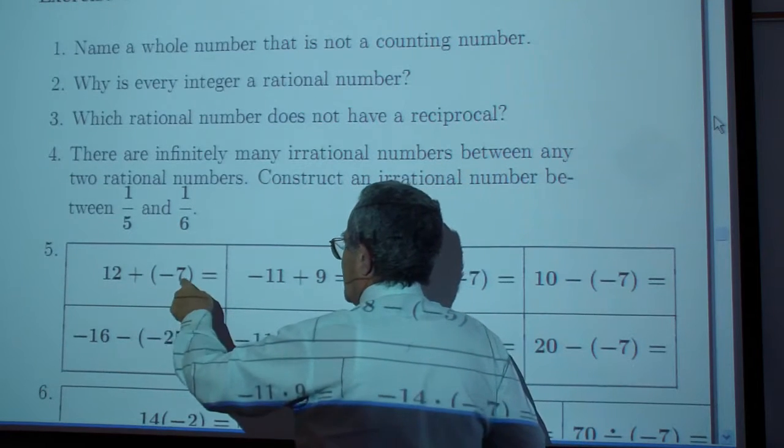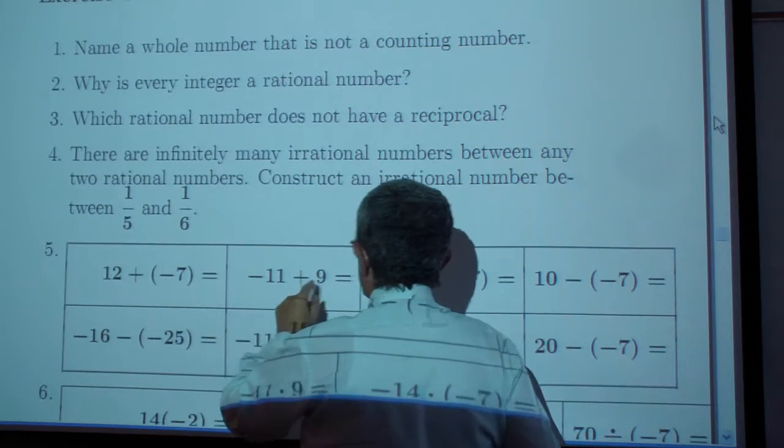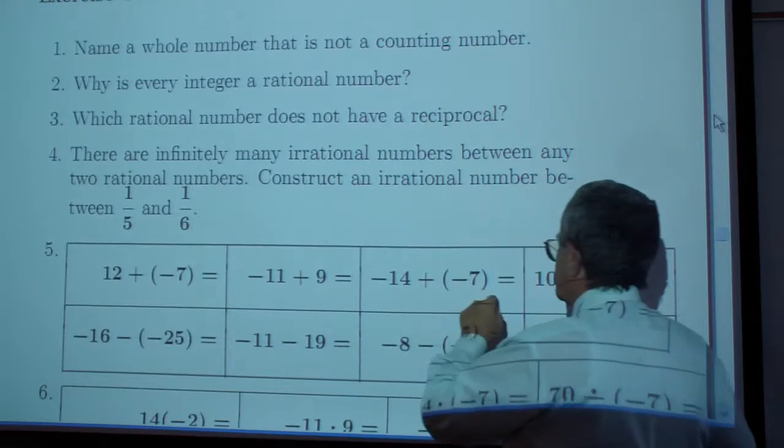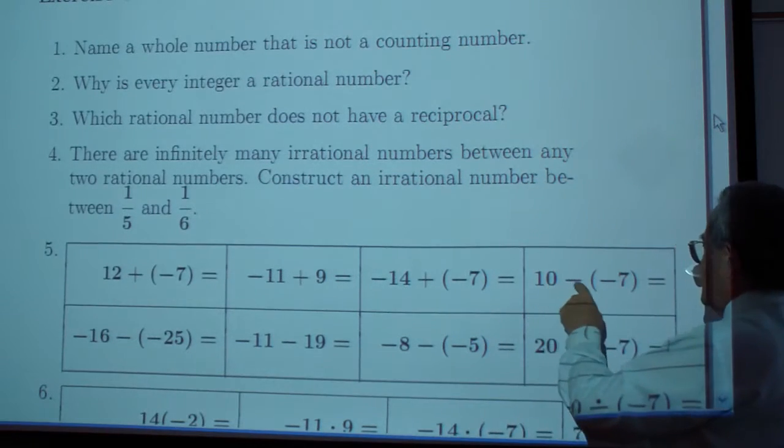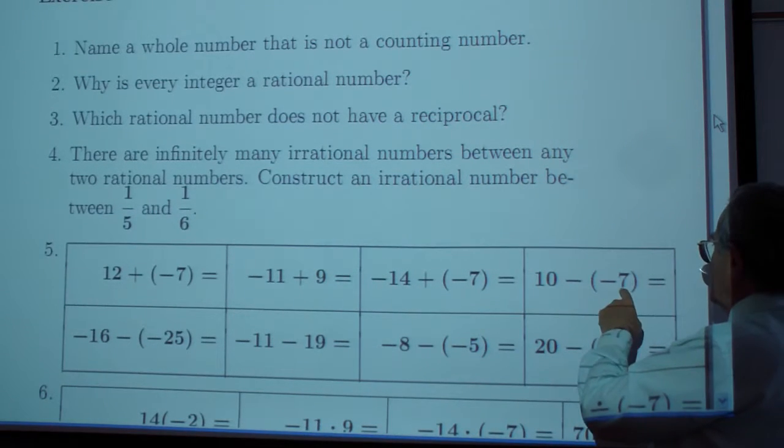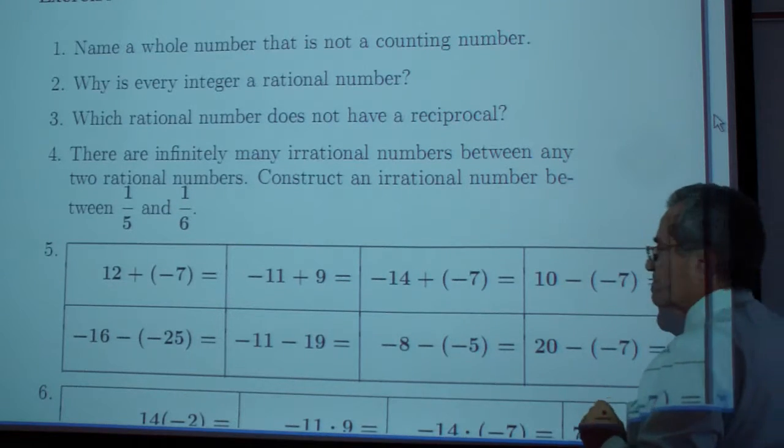What is 12 minus 7? What is negative 11 plus 9? Negative 14 plus negative 7? And 10 minus negative 7.